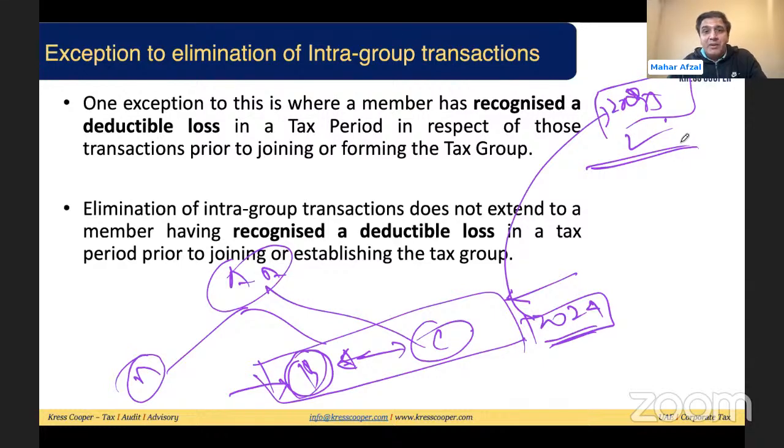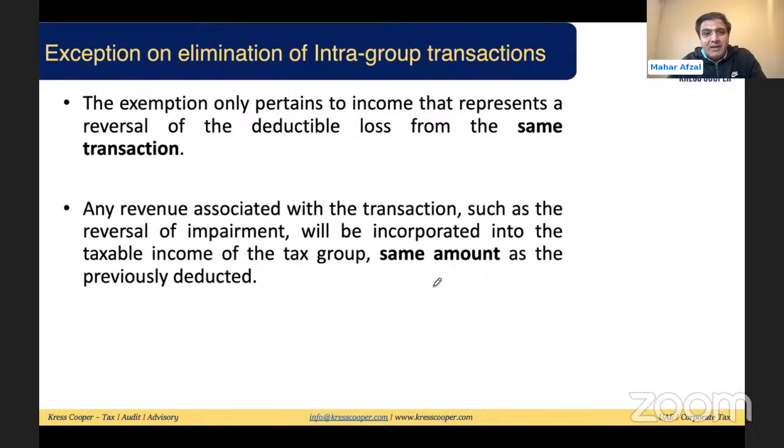So one exception to this is where a member has recognized a deductible loss in the tax period in respect of those transactions prior to joining or forming the tax group. The same thing that was discussed: B and C made a transaction and recognized a deductible loss before entering into the tax group. Elimination of the intra-group transaction doesn't extend to a member having recognized the deductible loss in a tax period prior to joining or establishing the tax group. The exemption only pertains to income that represents the reversal of a deductible loss from the same transaction. This is very important: same transaction, same parties. Till the loss has been reversed, we will not eliminate. Once the loss has been thoroughly reversed, then it will be eliminated.